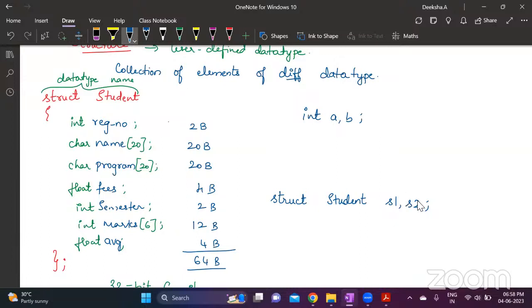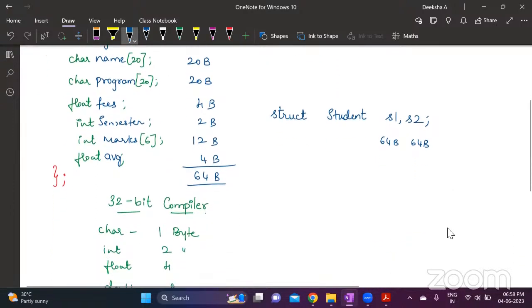So for each of these, S1 and S2, 64 bytes will be allotted. In these 64 bytes, the first 2 bytes are for the registration number. The next 20 bytes are for name. That makes 20 bytes for program. The next 4 bytes are for fees. So in that order only, memory will be allotted. Whenever you declare a student variable, it is going to allot 64 bytes because that is what I have defined. If you have given less or more variables here, memory will be allotted accordingly. Is this clear, everybody? Structure, complete details?